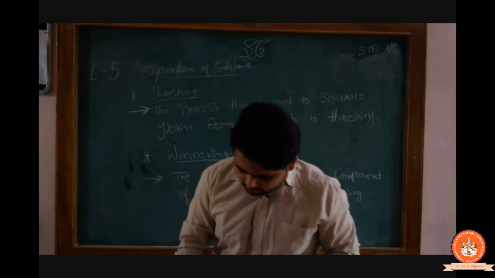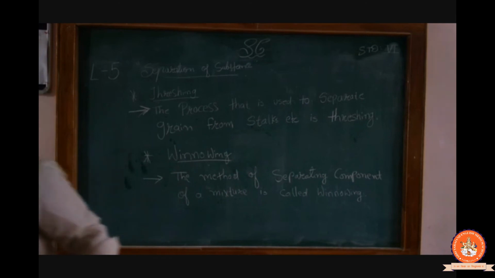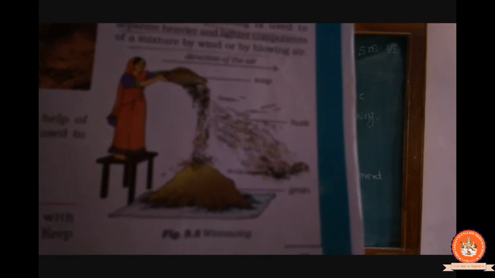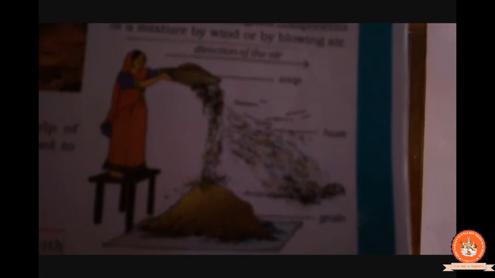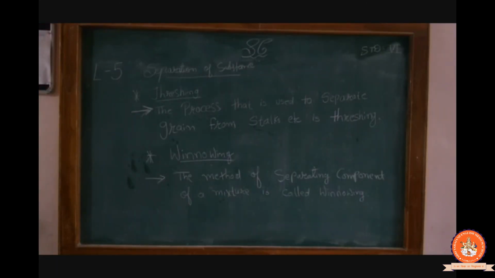Okay, I will give you one example over here, that we have one photo. By looking at that photo you can understand what is over here. This process you have observed in many films. So you have observed the picture of that.